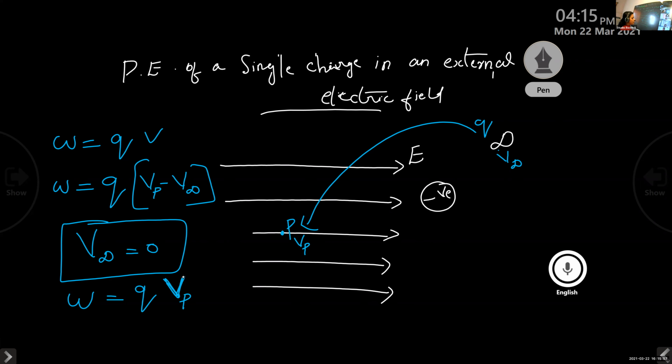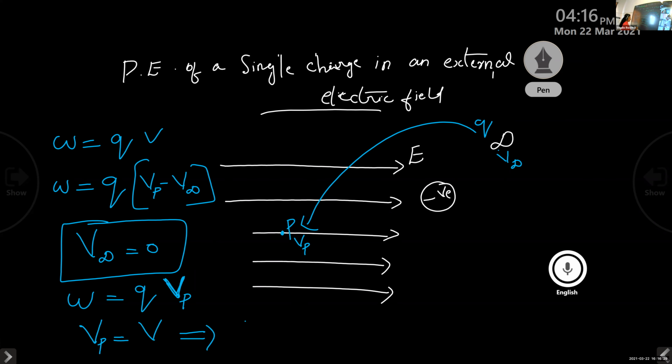Vp is the potential at the point P. It is the potential of this external electric field E. So we can represent it simply by V. Instead of writing Vp, we can write V, because the potential at the point P is the potential inside the electric field.